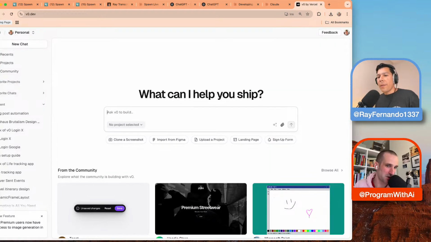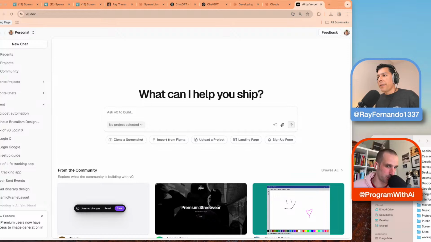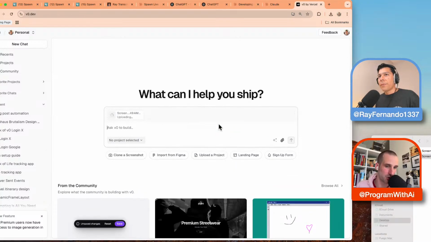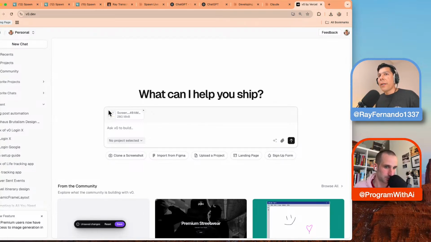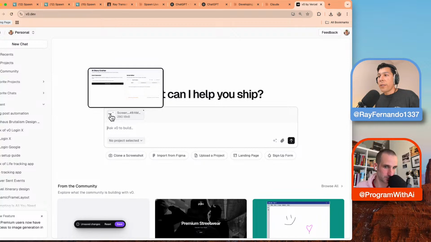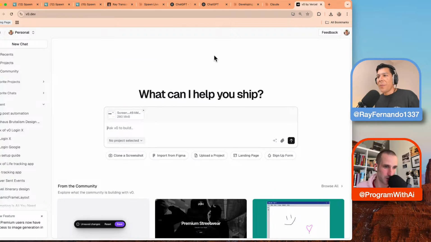So I could do the same with V0. I'm just really curious. I'm not a V0 user, so V0 is probably more apt for that. And let's get creative with this one, because V0 is really good at design. What's a cool prompt to flip this to make it more fun?